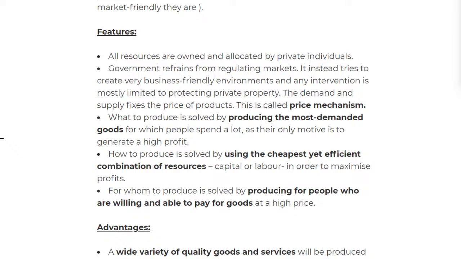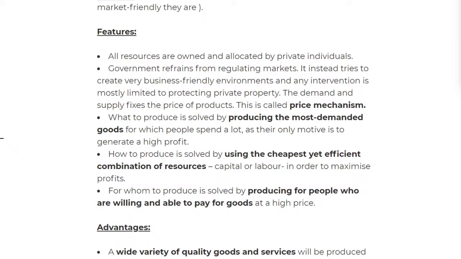Next up, we say that what to produce is solved by producing the most demanded goods, for which people spend a lot. This is the flaw, the drawback of this type of economic system.